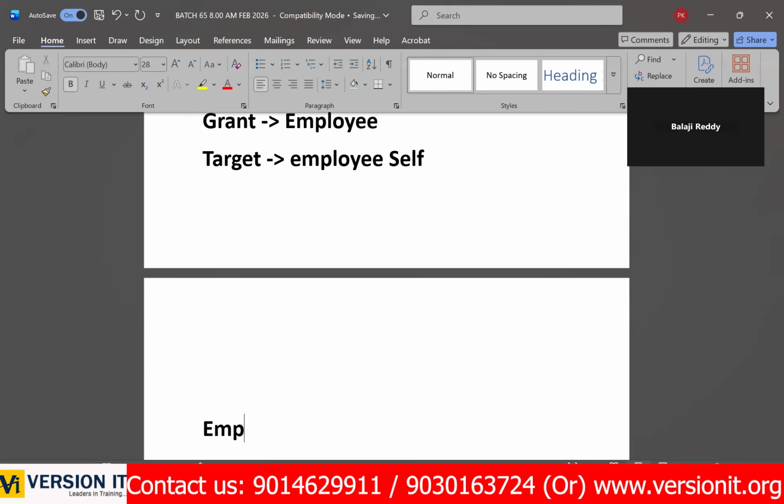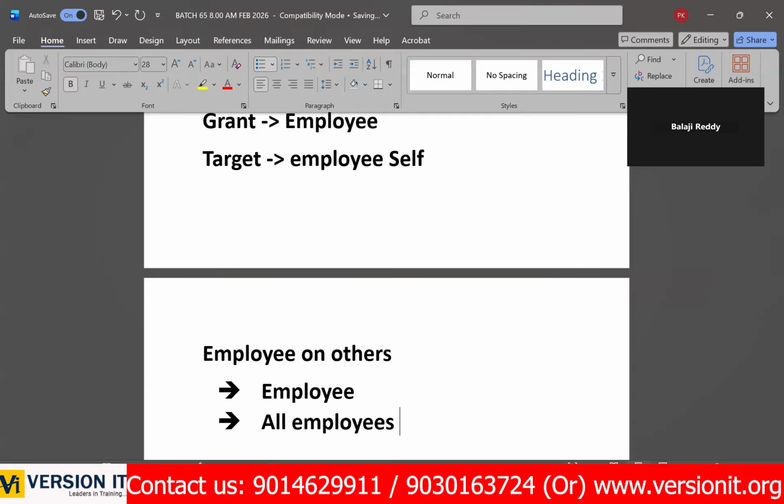Let's say, for example, employee on others. See, employee on others. Who is grant here? Employee. And who is target? All employees, because employee can search for any other employee in the system, right? But not able to access any data. They can only view the other employees' first name and last name. Yes, sir. That's it. Any other questions? No, sir. You need to understand this one theoretically first.